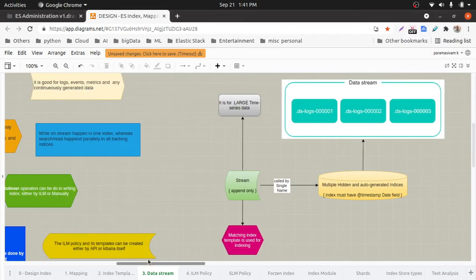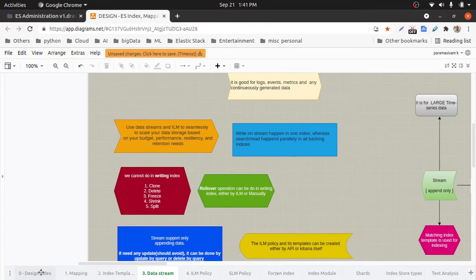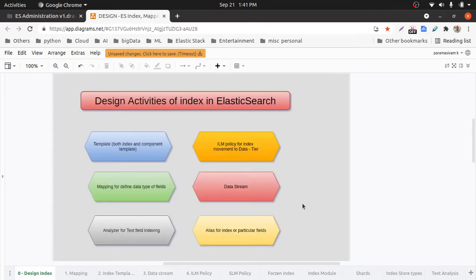In this video we will explain one of the design phases, I mean design features. Can we use data streams in our project or not? So what is a data stream?